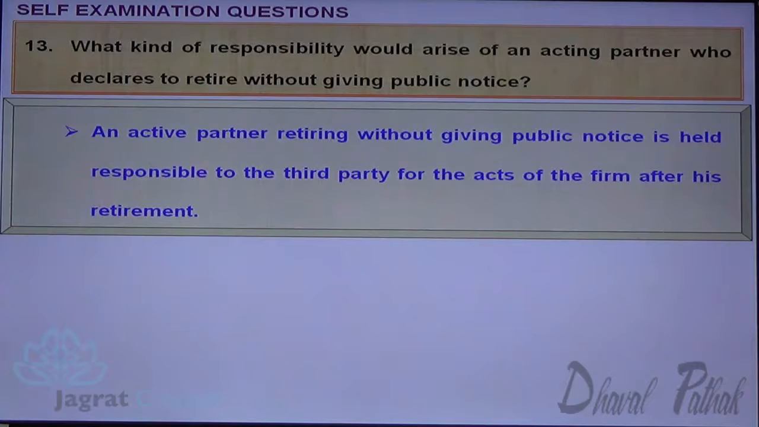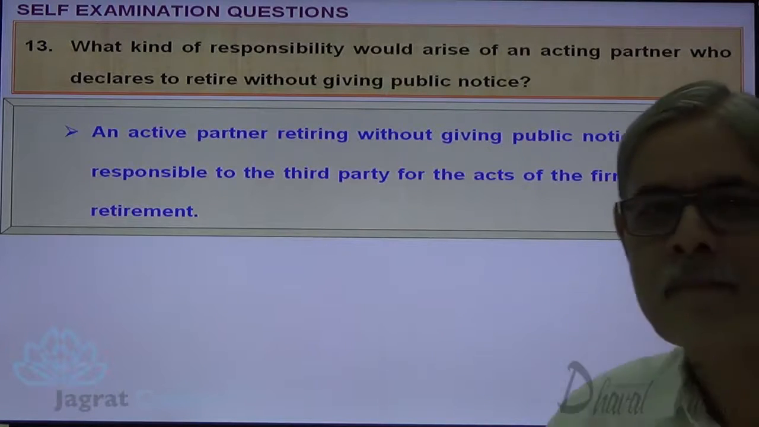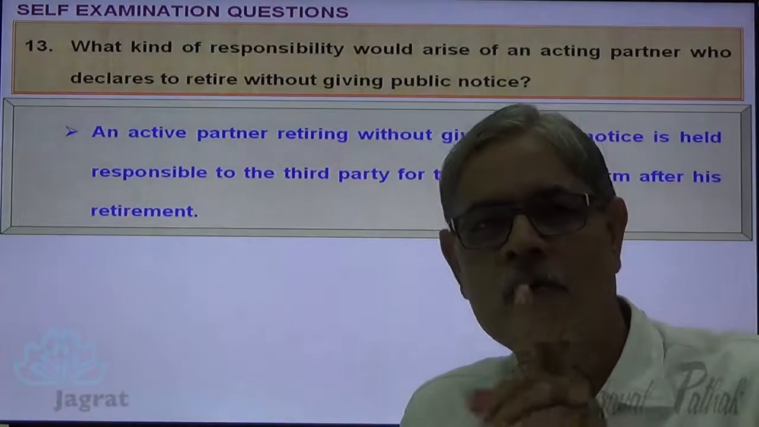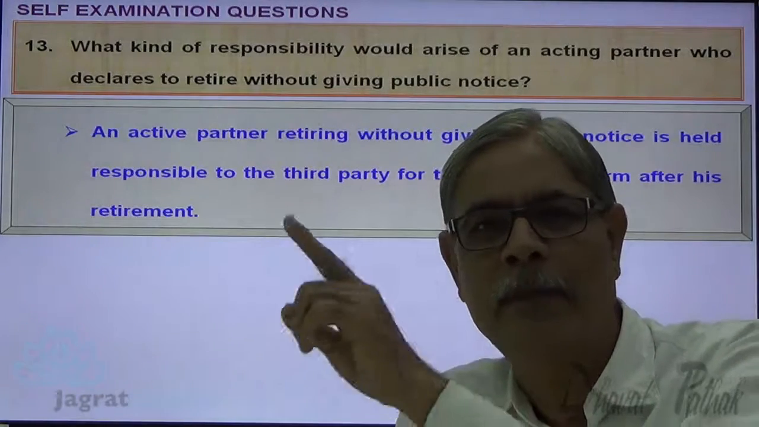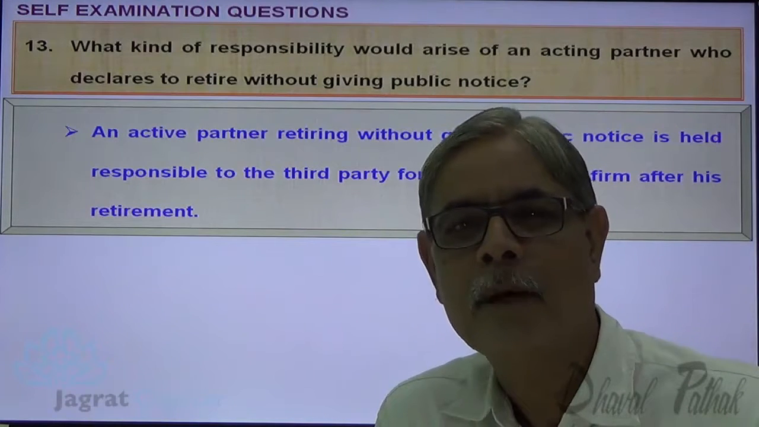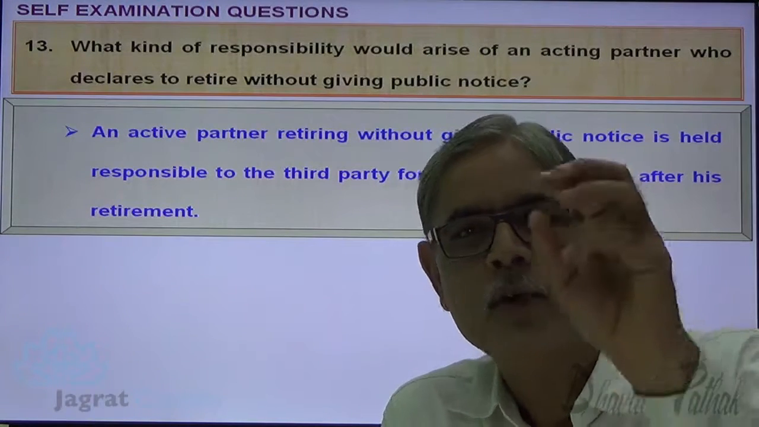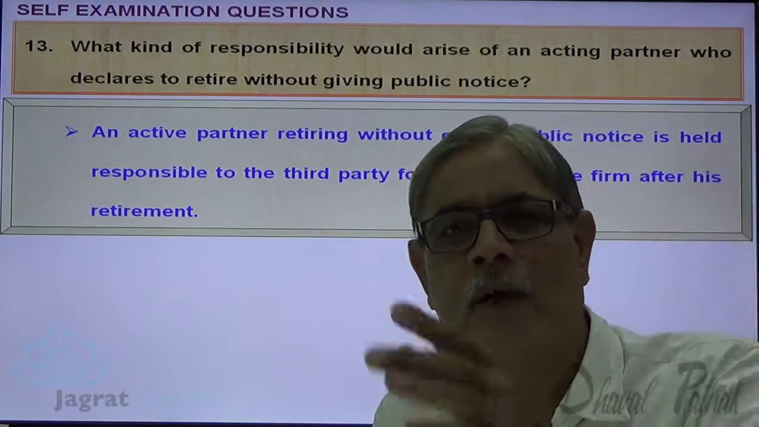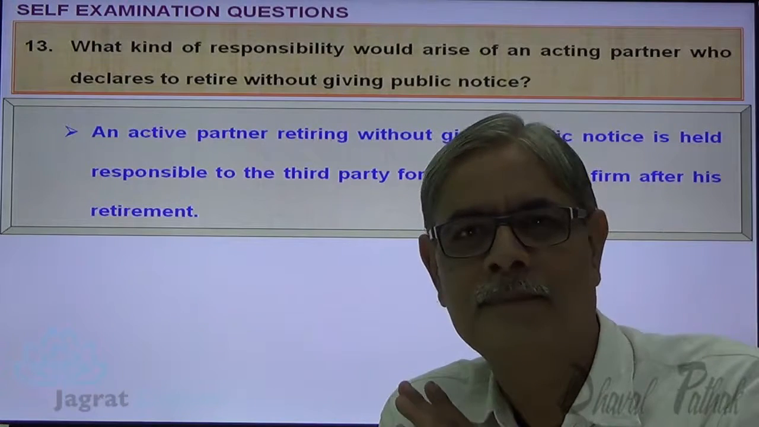An active partner retiring without giving public notice is held responsible to the third party for the acts of the firm after his retirement. So a retiring partner has to give a public notice. What is that public notice about? He gives a notice to the public that I have retired from the firm.